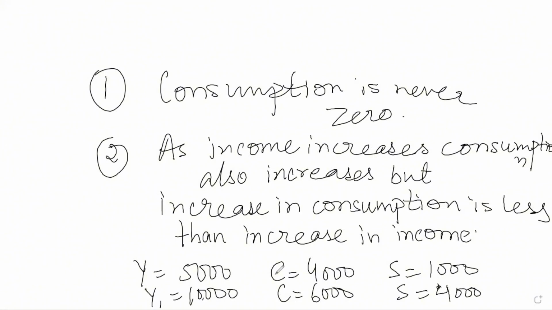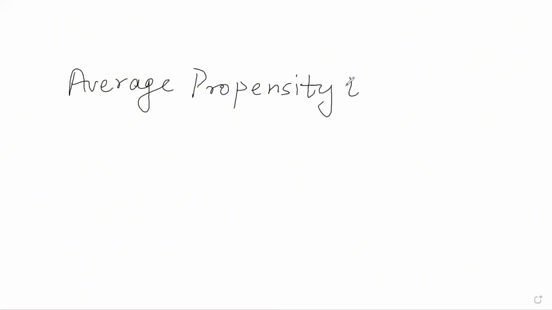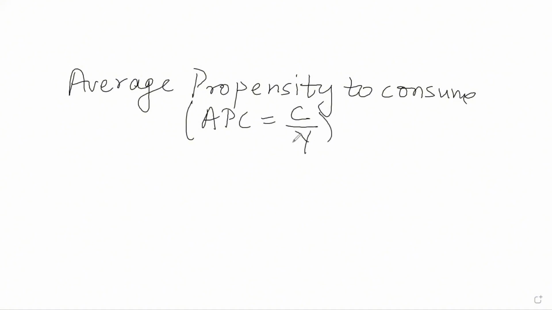Now we will study propensity to consume. Propensity to consume is the tendency of the people to consume, that is, what proportion of their income they are consuming. There are two types of propensity to consume. One is called average propensity to consume, that is APC, which is total consumption by total income.